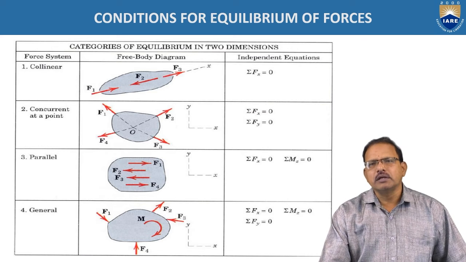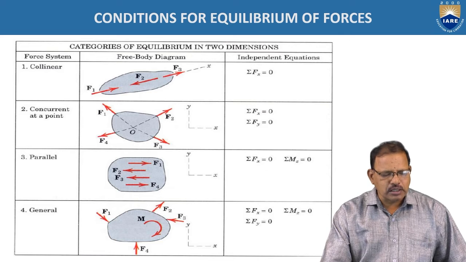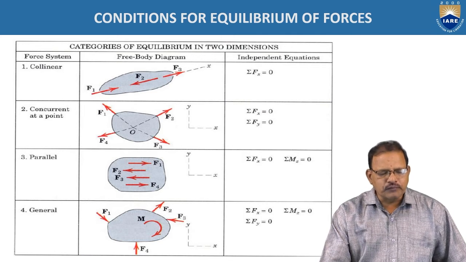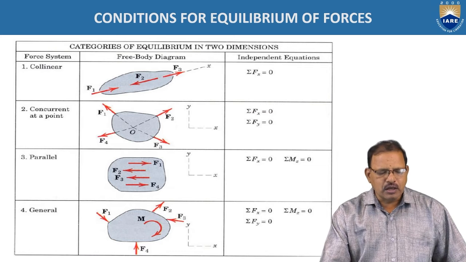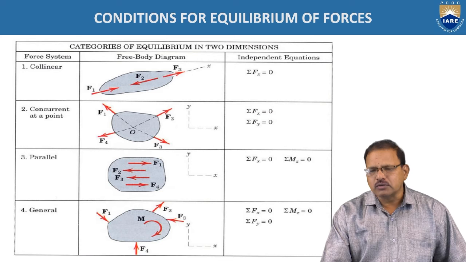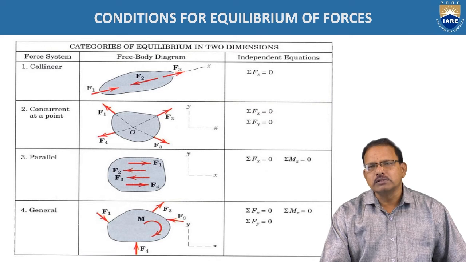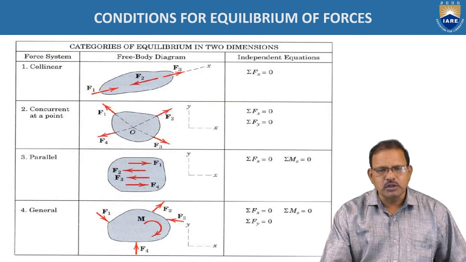The first figure represents F1, F2 and F3 forces acting, which are collinear. That is, the lines of action of all the forces must be in the same line. In order to keep the body in equilibrium, the sum of the forces acting in that direction should be equal to 0. That means sigma Fx is equal to 0. In other words, taking the algebraic sum, F1 and F3 act toward the right side and F2 toward the left side, so sigma Fx is equal to F1 minus F2 plus F3, which should be equal to 0.